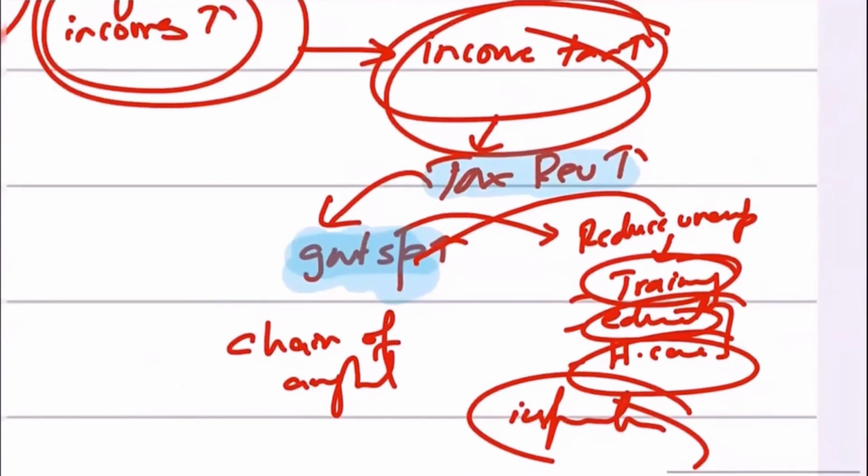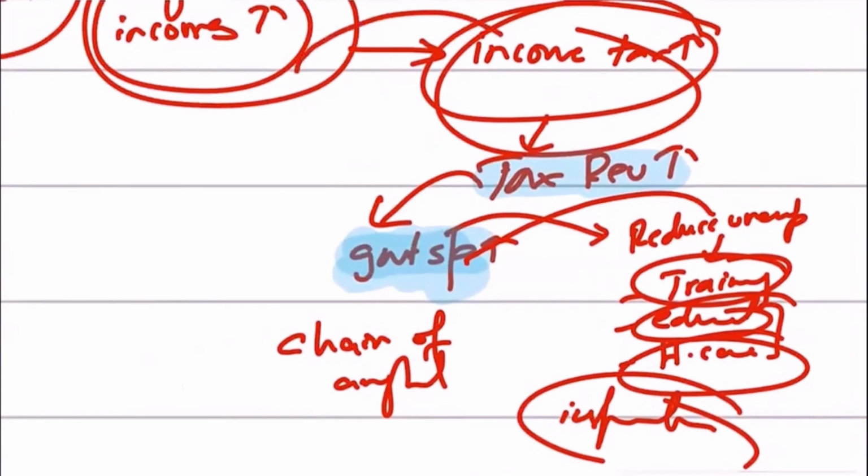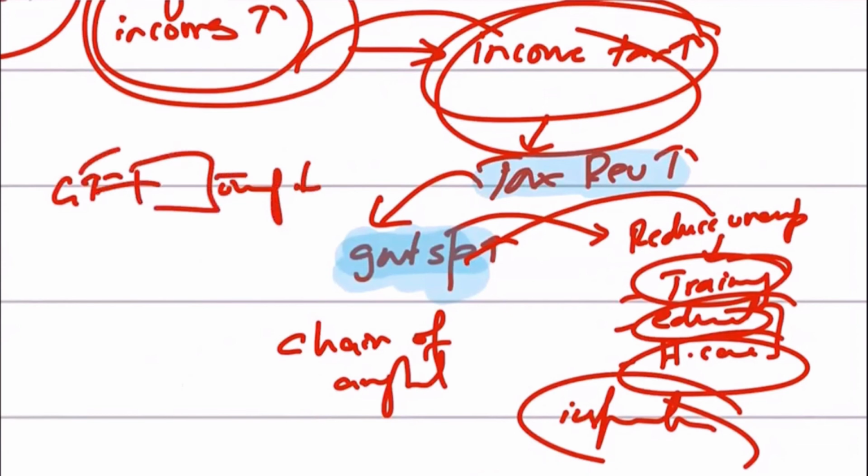So if the kid writes that higher income taxes would mean that the government would spend more money and that would reduce unemployment, so you're saying higher government spending would mean unemployment would go down, but you haven't really connected these two together. You haven't put two and two together, basically.